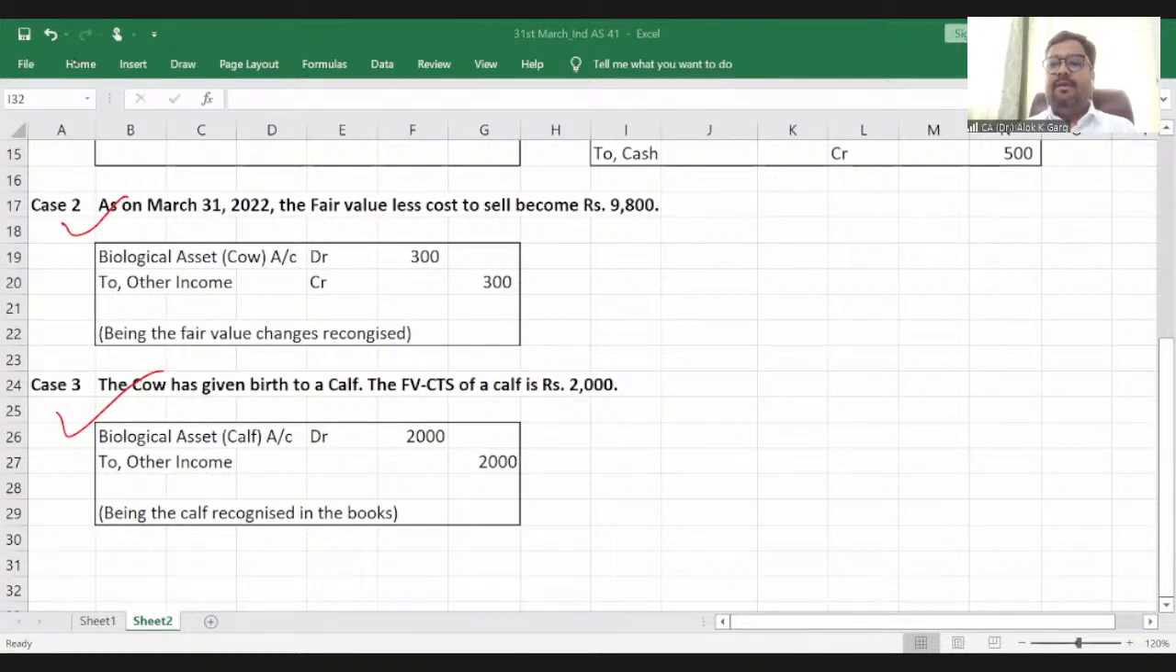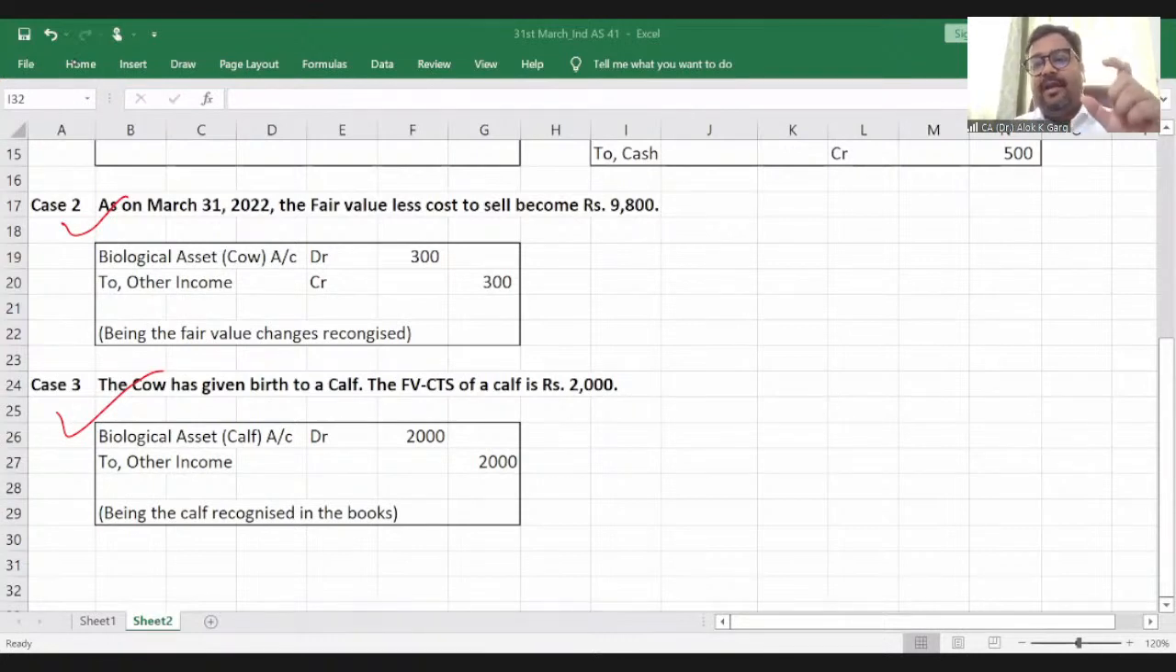Sairam is asking, sir, we are incurring the cost to purchase the cow, then why are you deducting the cost from the fair value of the cow? So Sairam, I am only deducting for calculating the fair value less cost to sell. If I am incurring such transportation cost today, then when I'm going to sell this cow, of course, I need to incur the same transportation cost. When this cow will come to my place and I have to go to the market to sell this cow, of course, I need to incur a transportation cost.